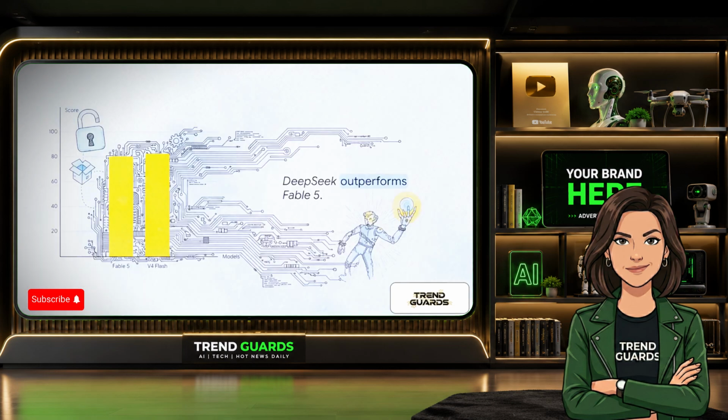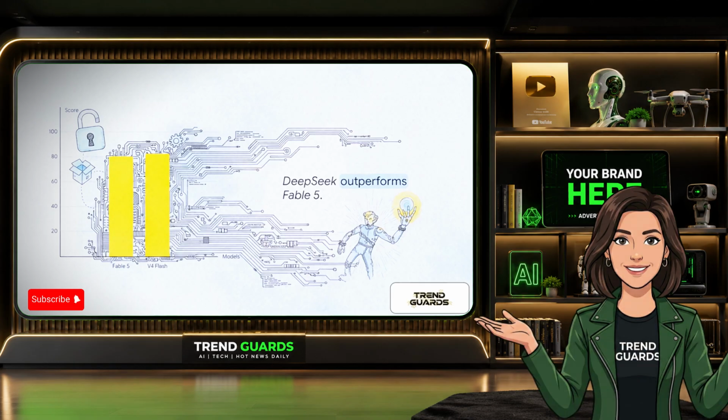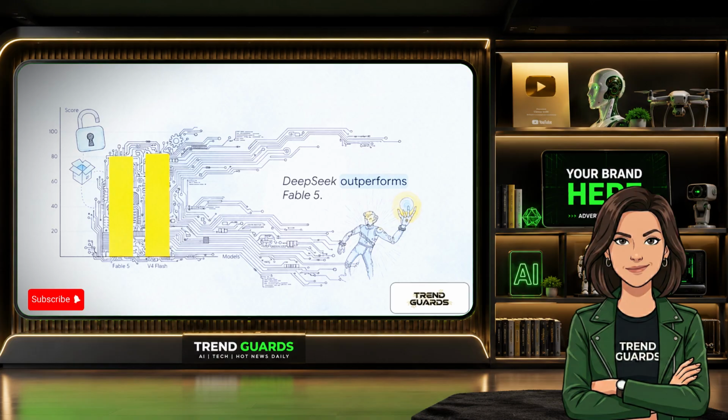And you might be thinking, well, low price probably means a compromise in capability, right? Actually, no. We are seeing strict performance parity. Terminal Bench 2.1 is a verified benchmark that evaluates how effectively an AI agent navigates real system command lines, debugs servers, and executes bash scripts. DeepSeek V4 Flash scored an 82.7 here, officially placing it ahead of Anthropic's high-tier Claude Fable 5, which scored 80.5. It's literally verifying its superiority over a closed-source model when it comes to executing real complex system tasks.